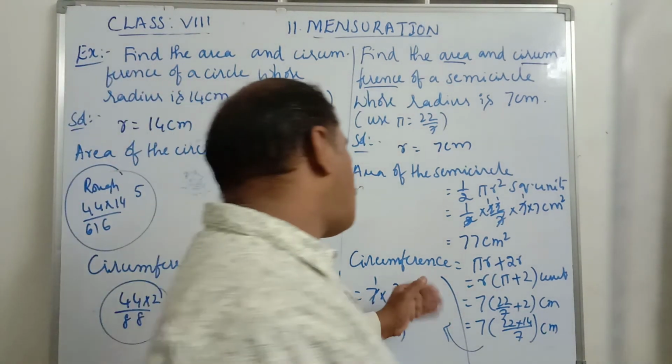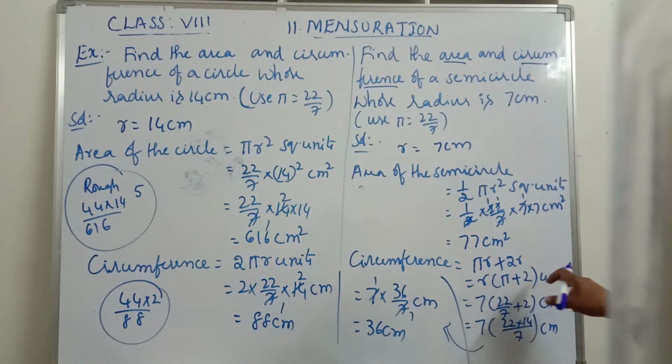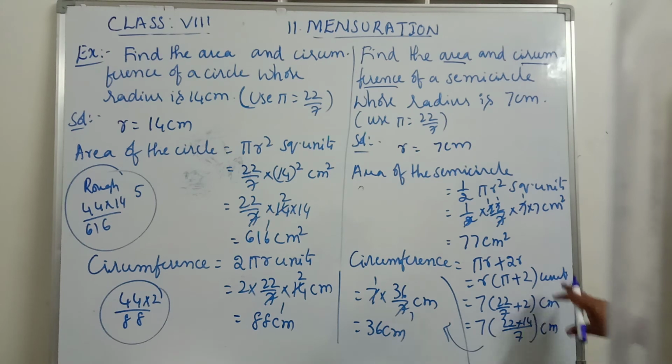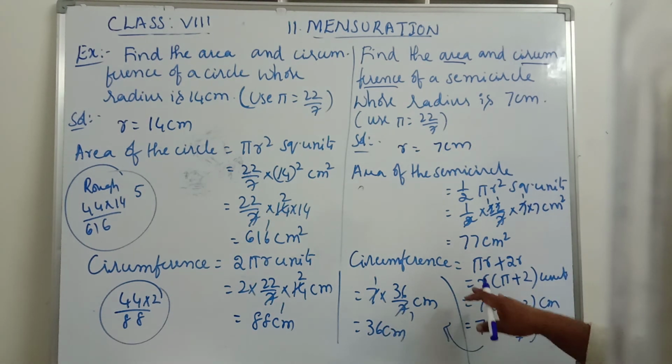We get 36 centimeters is the circumference of the given semicircle whose radius is 7 centimeters. So the formula to find circumference is pi r plus 2r units. Take r common, r into pi plus 2. Substitute those values and simplify, we will get 36 centimeters is the circumference of the given semicircle.